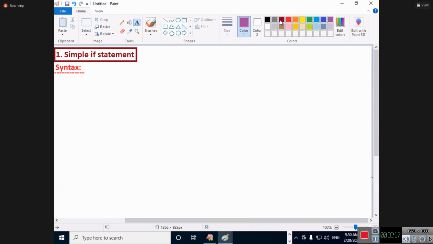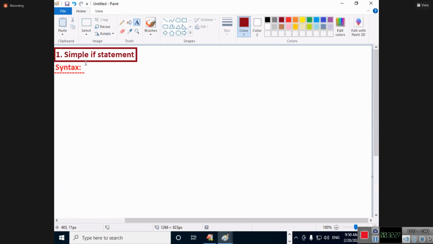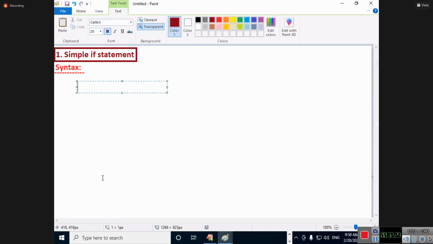Come on, students. Now I'm going to start with the syntax. The first thing is if. What is this if? It is called a keyword. How do you know it is a keyword? You can go to the tester and write if = 10. You will get an error. No keyword should be used as a variable name, as I said in the beginning days.